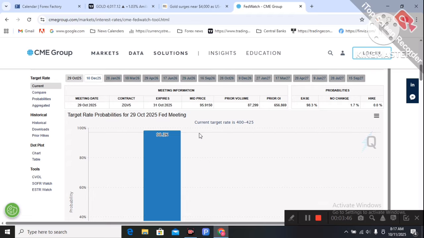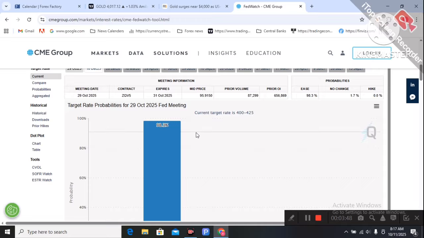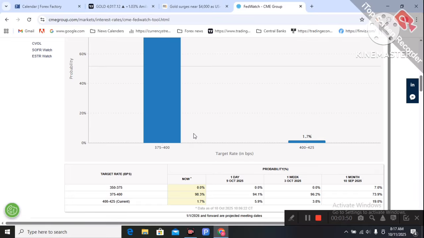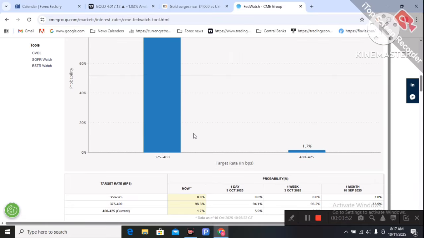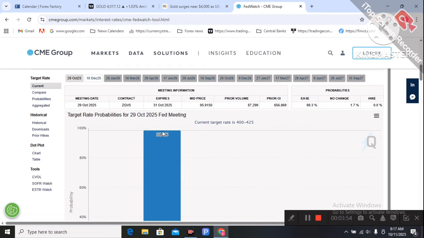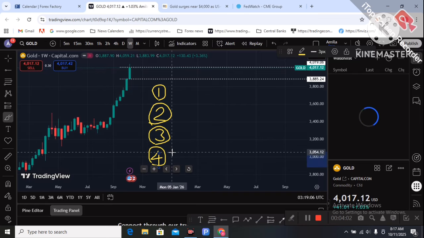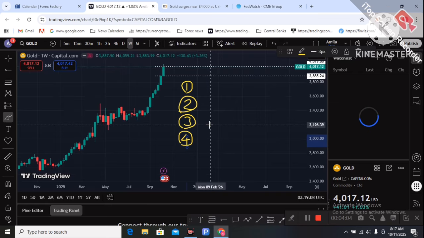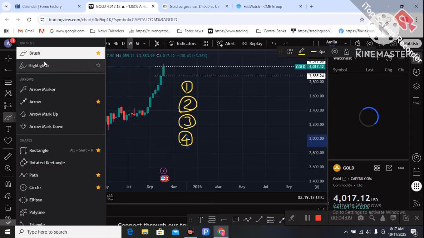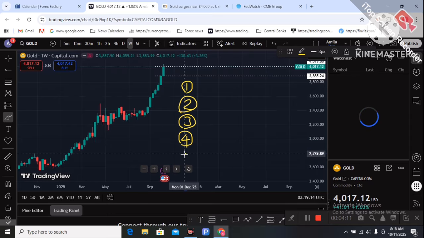That pushes gold to the upside, as the dollar sells off with the rate cuts priced in. These two rate cuts are now priced into the market, and those are more reasons for gold demand.